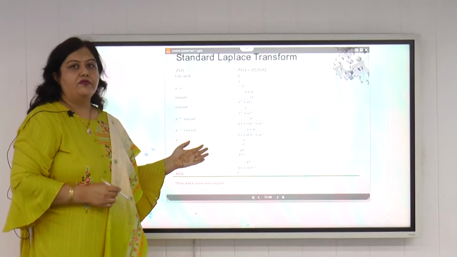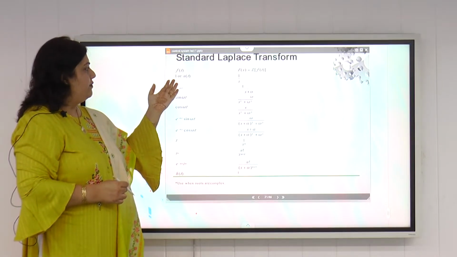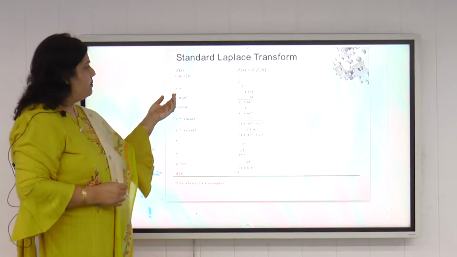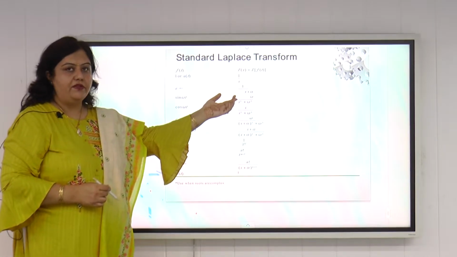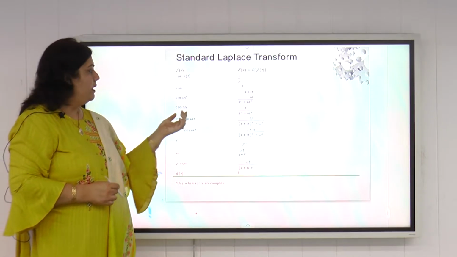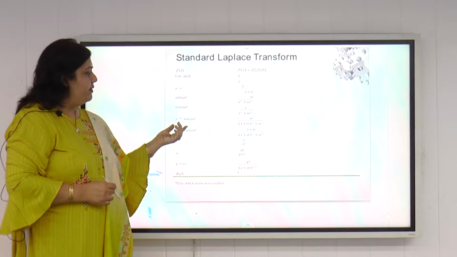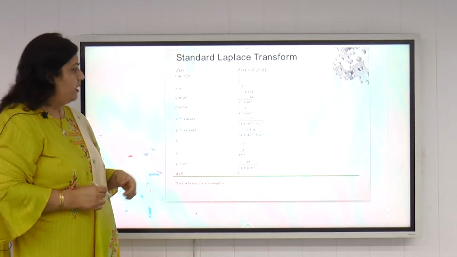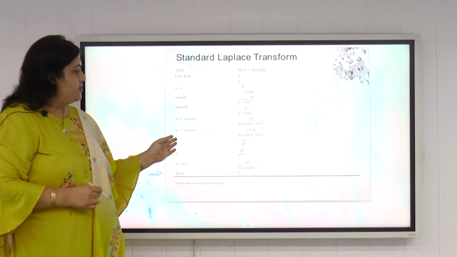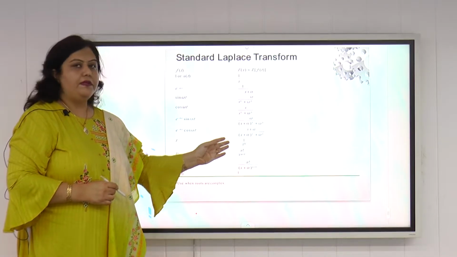These are some standard Laplace transform formulas that are used for the analysis of any control system. For example, for the unit step function u(t), the Laplace transform is 1 by s. For e raised to power minus at, the Laplace transform is 1 by s plus a. For sin omega t, the Laplace transform is omega divided by s square plus omega square. For cos omega t, the Laplace transform is s divided by s square plus omega square. For e raised to power minus at sin omega t, the Laplace transform is omega by (s plus a) whole square plus omega square. For e raised to power minus at cos omega t, the Laplace transform is (s plus a) divided by (s plus a) whole square plus omega square.